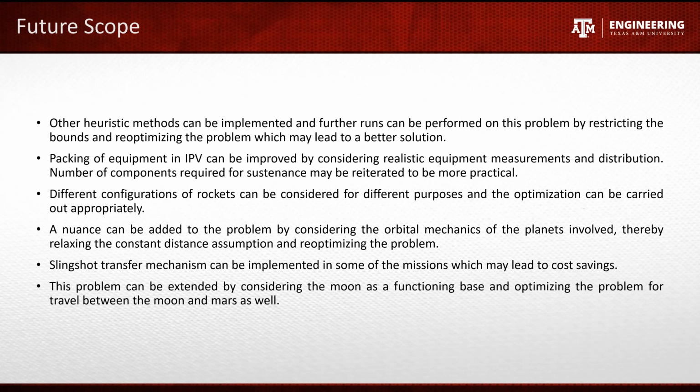We can also implement this method on different configurations of rockets depending on the purpose of the mission. Orbital mechanics of the problem can also be taken into consideration. We can also implement a slingshot transfer mechanism, which might lead to some reduction in the total cost. We can apply a similar methodology for the Moon, considering it as a base, and missions between the Moon and Mars can be optimized.